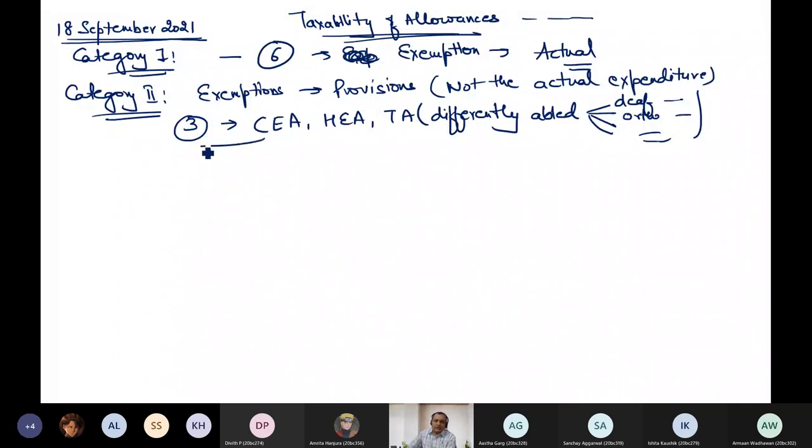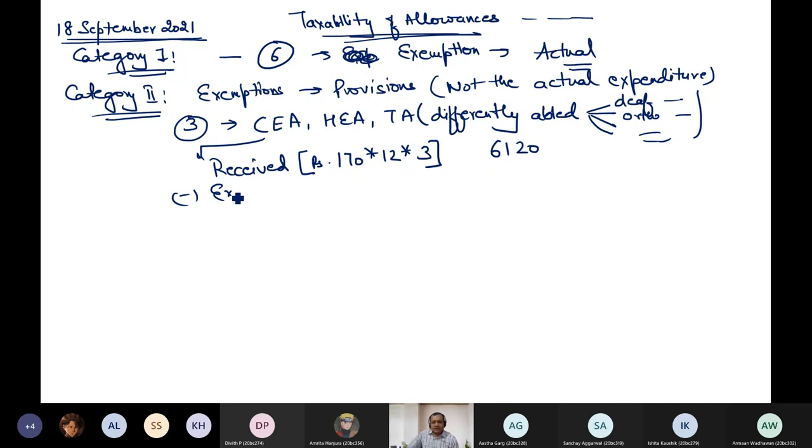So let me discuss an example of children education allowance. Suppose children education allowance received is rupees 170 per month for 3 children. This is an example: suppose children education allowance received is 170 per month into 12. So yearly the amount received is 6120.